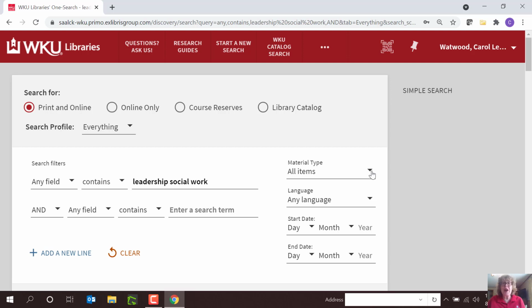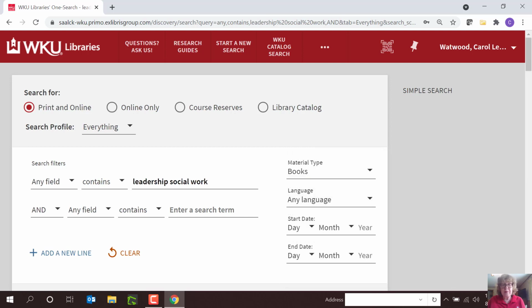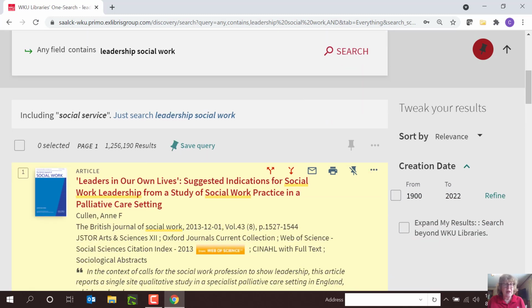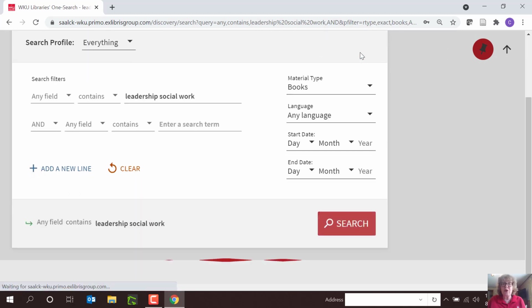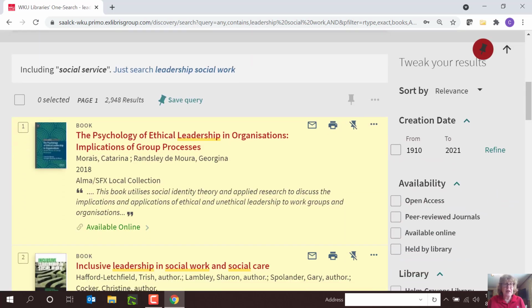To limit to books, I change material type from all items to books. Search runs my search. This first book is an electronic book. It says available online. I click the link to read it from wherever I'm located. The pin lets me pin this book to my favorites list. When I pin it, it jumps up to the top and it's crossed out. It stays in my favorites list even after I log off.